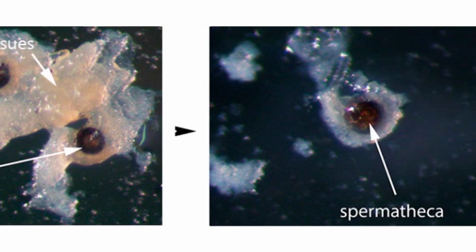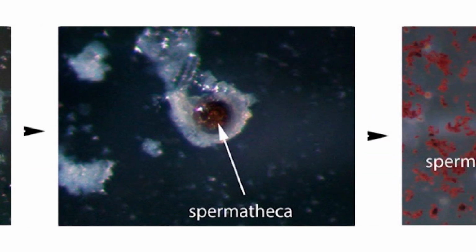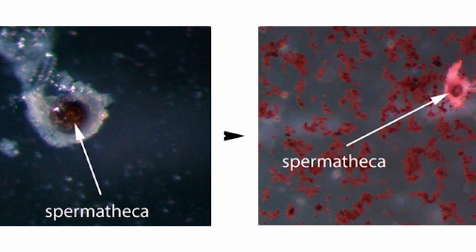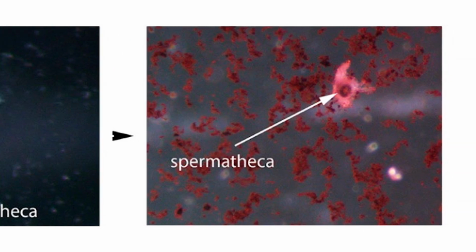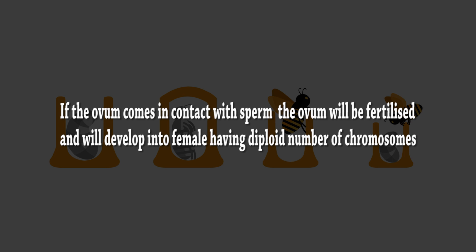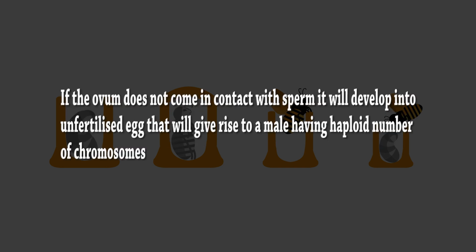As the ovum passes by the female genital tract, the sperms are released from the spermatheca, which can be closed or opened by the sphincter. If the ovum comes in contact with sperm, the ovum will be fertilized and will develop into a female having a diploid number of chromosomes. If the ovum does not come in contact with the sperm, it will develop into an unfertilized egg that will give rise to a male having a haploid number of chromosomes.